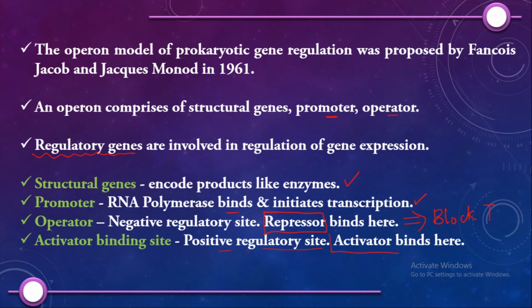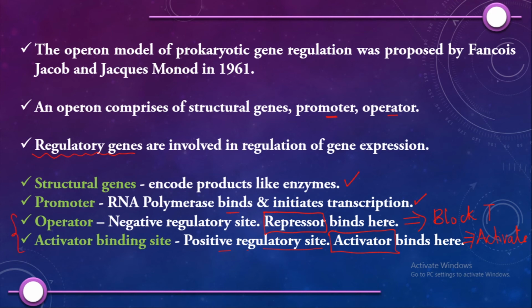It will activate the operon. So you can see this operator and activator are just like an on-off switch, which is influenced by proteins like the repressor and activator which bind to it.